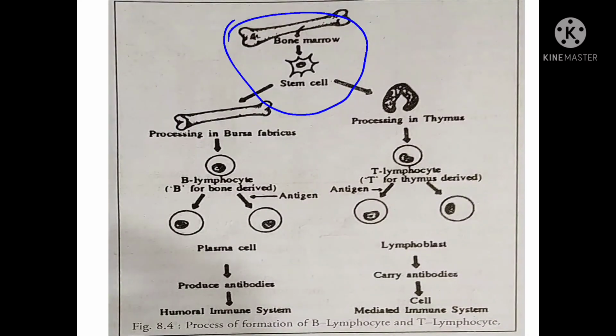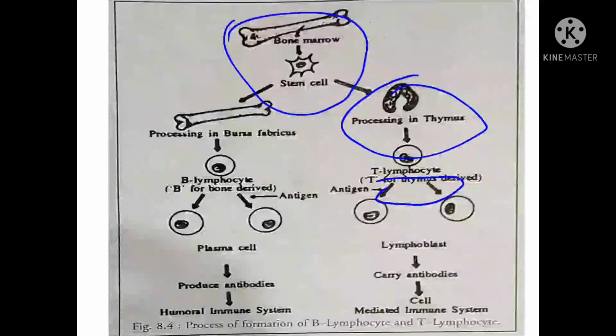Some lymphocytes mature in the bone marrow or in the bursa of Fabricius in birds, so they are called B lymphocytes and they take part in the humoral immune system. Some lymphocytes mature in the thymus, so they are called T lymphocytes, and T lymphocytes take part in cell-mediated immunity.